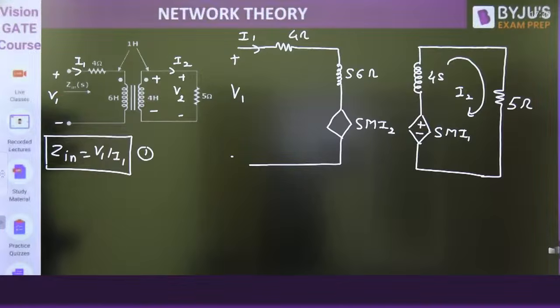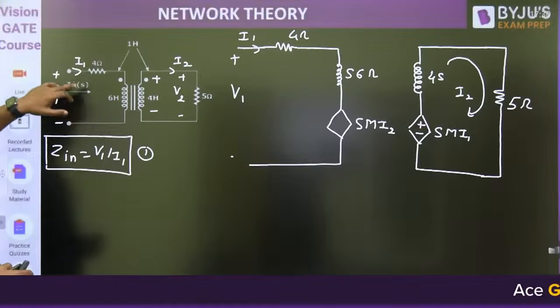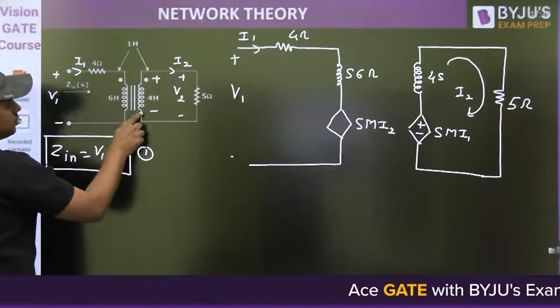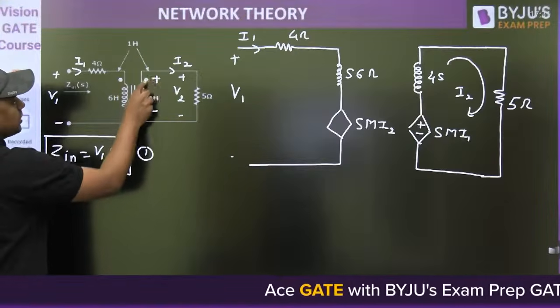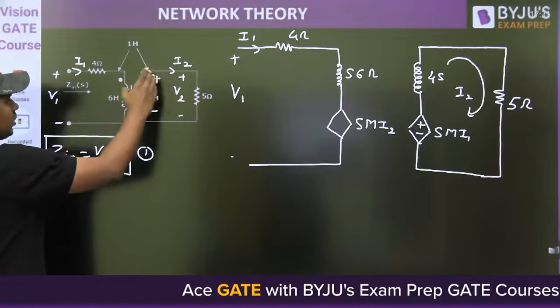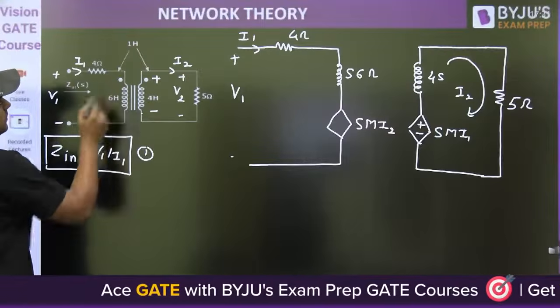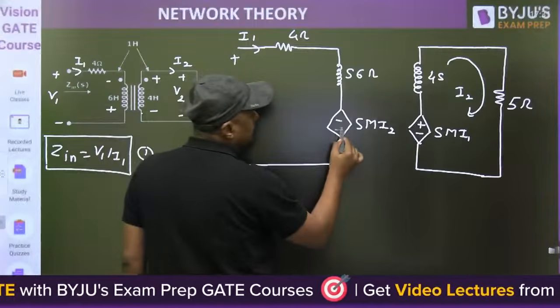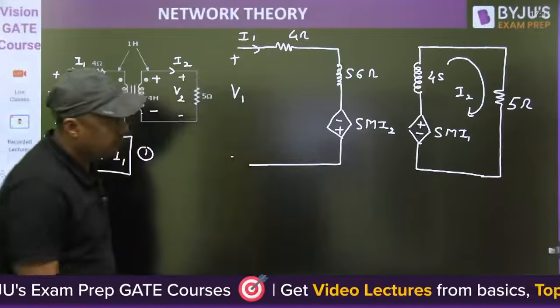And second, watch this. If the current leaves the dot, for example, here, current enters through the negative terminal of the coil and leaves the dot. When it is leaving the dot, the dot will become negative and this will become positive. So this will become negative and that will become positive.